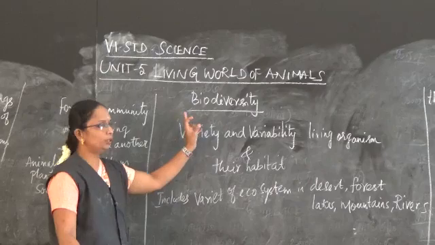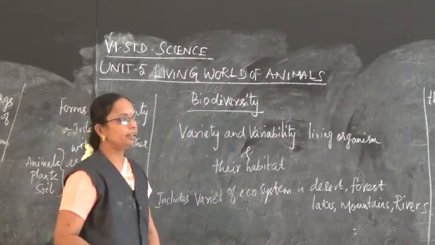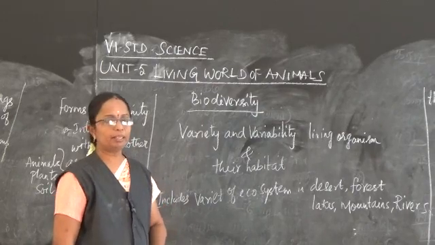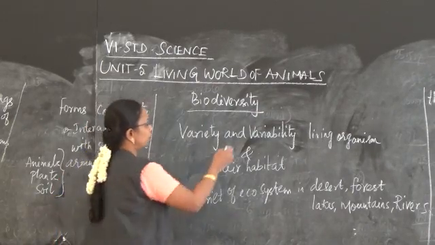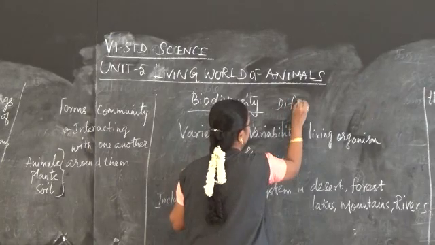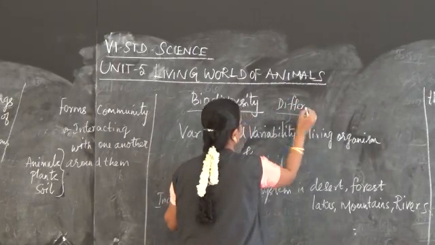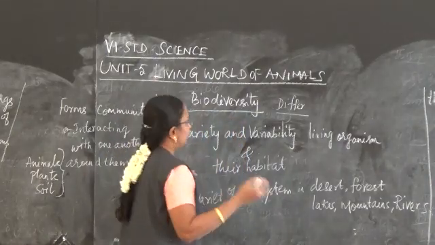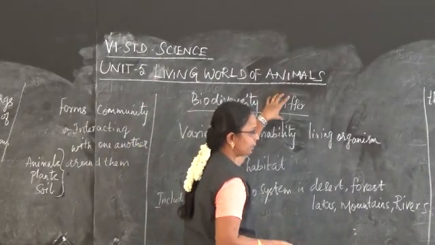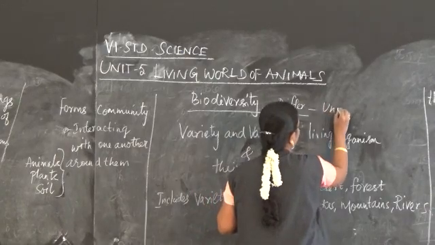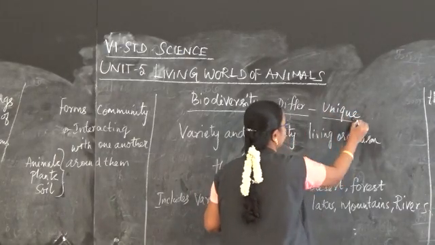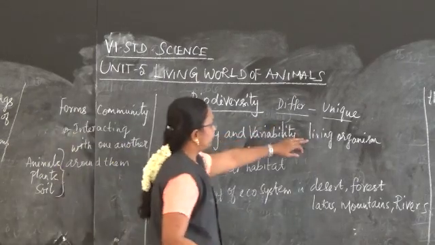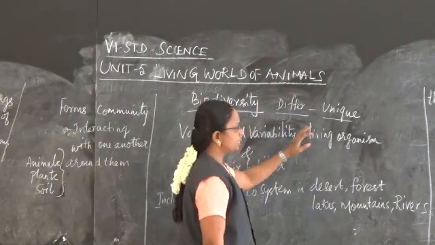Before that, biodiversity. The world comprises many plants and animals. The plants and animals differ from each other, and that difference is also included under diversity. They have certain unique characters. Unique means special character. Each plant and animal has a unique character and they differ from each other.